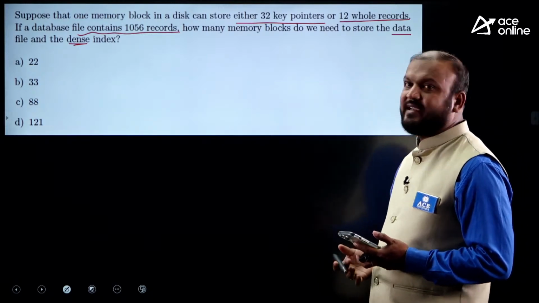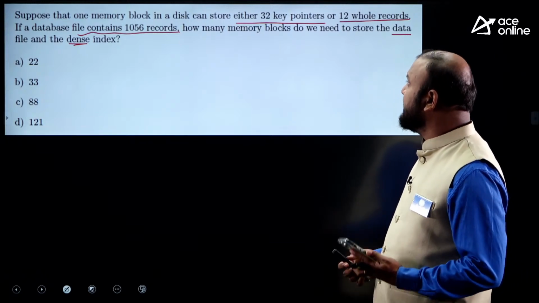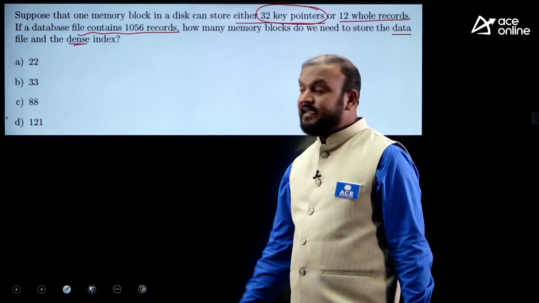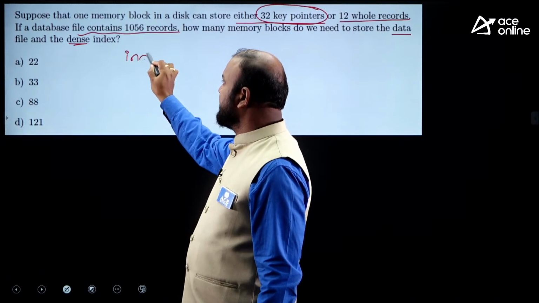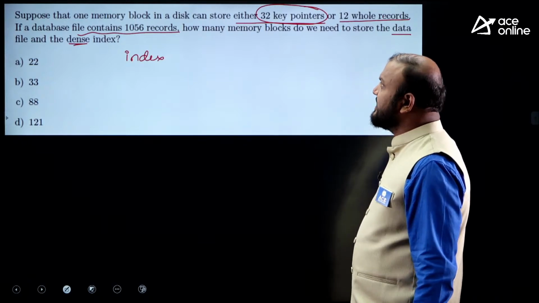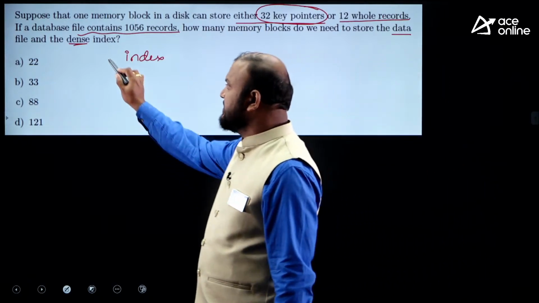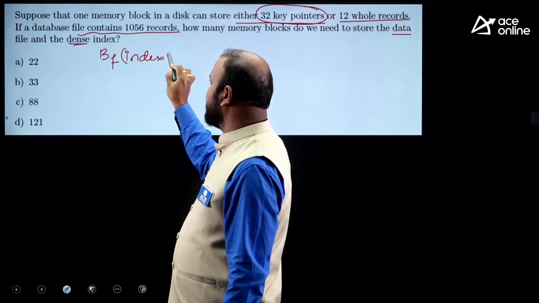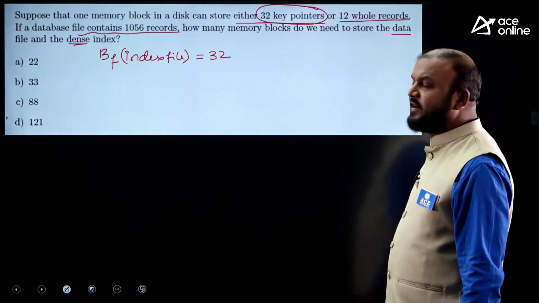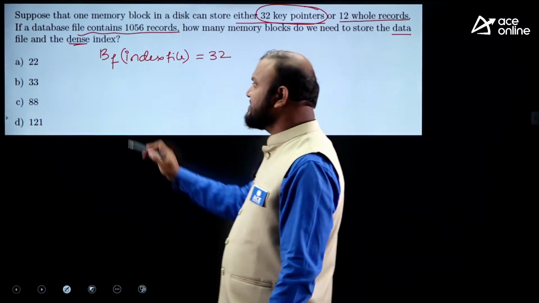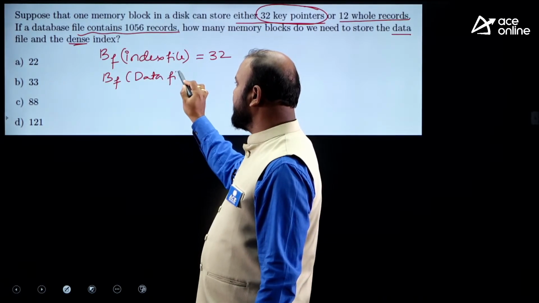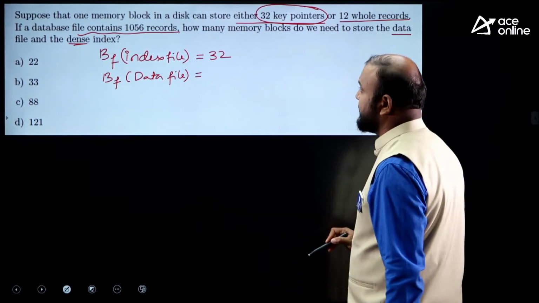Suppose that one memory block in a disk can store either 32 key pointers. What is the meaning of key pointers? Key pointers is nothing but index records. So one disk block can store either 32 key pointers, which means this is the blocking factor for the index file. 32 key pointers or 12 whole records. So it is the blocking factor for the data file. Whole data records we store in the data file, and the blocking factor for the data file is 12.